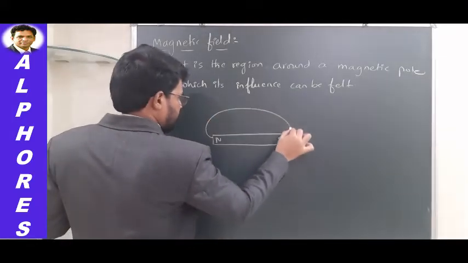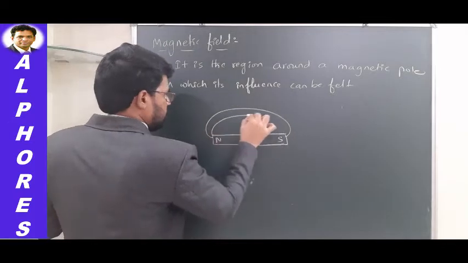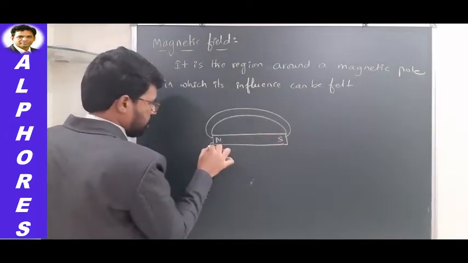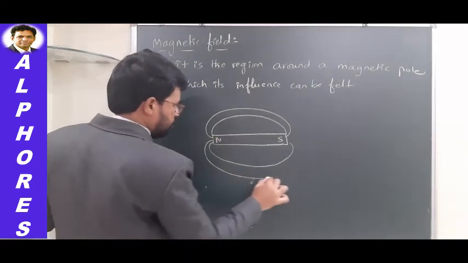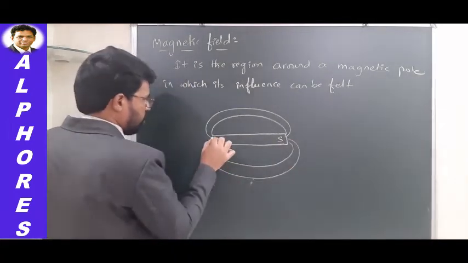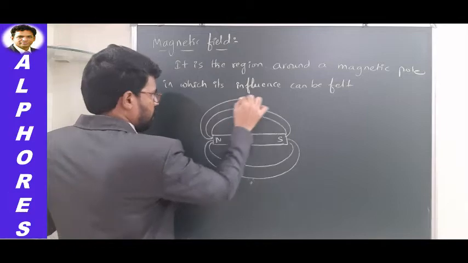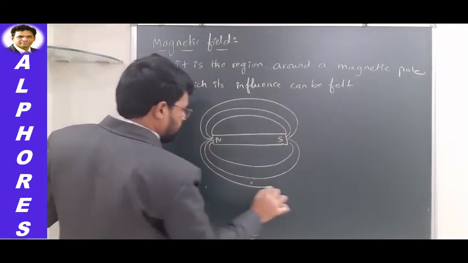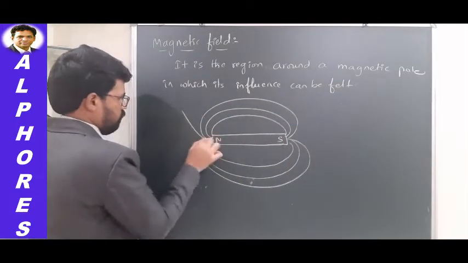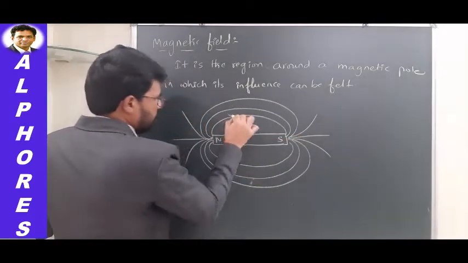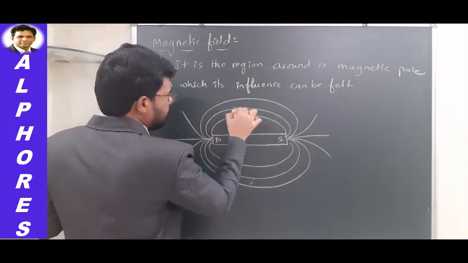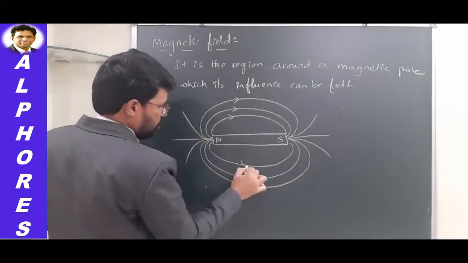This is how the field spreads. It starts at the North Pole and enters at the South Pole, like this.